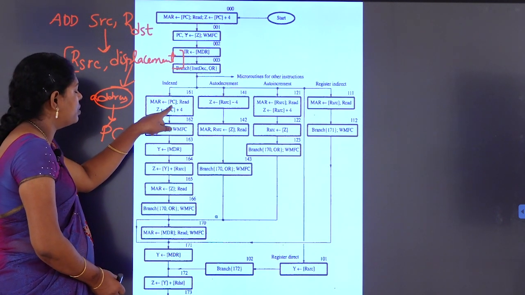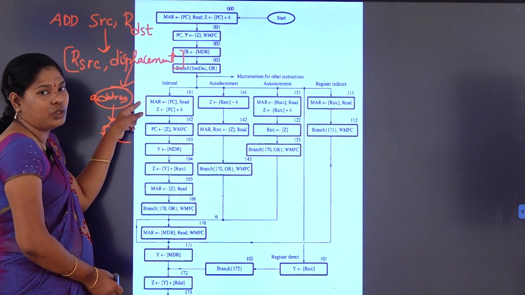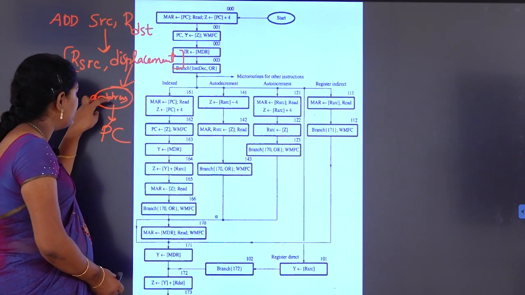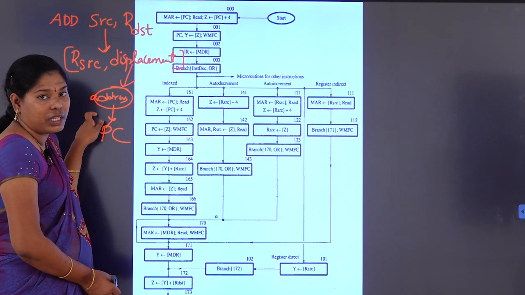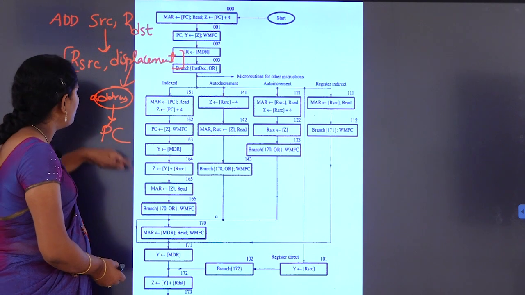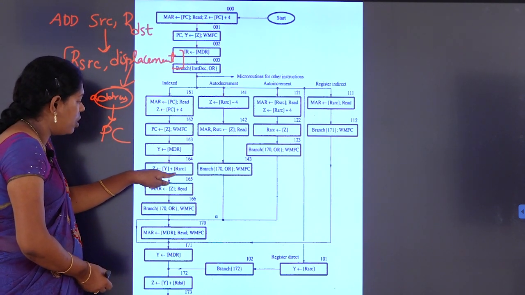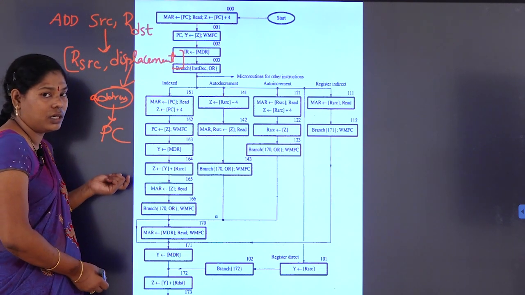For that purpose, the contents of PC are sent to MAR to read the corresponding displacement. Now, the displacement is available in Y, and it has to be added to the R source. So, Y plus R source. Now, we are getting an address.